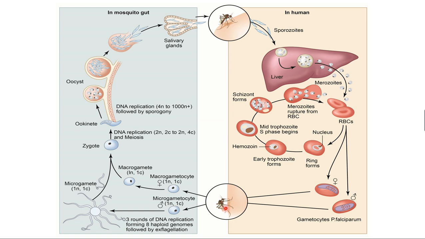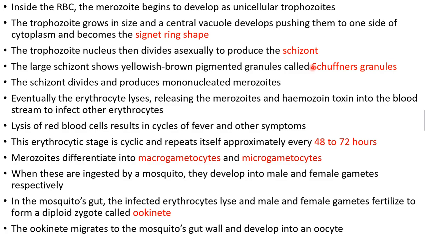It enters the female Anopheles body and once again develops into macrogamete, zygote, ookinete, oocyst, and sporozoite again. And what is the duration for which the cycle repeats? 48 to 72 hours.